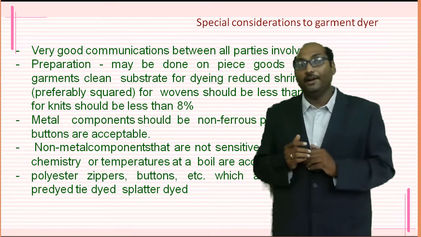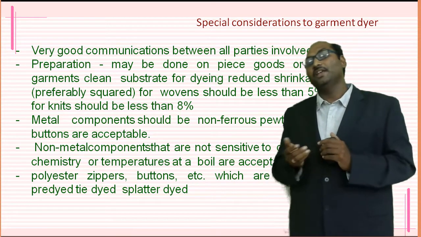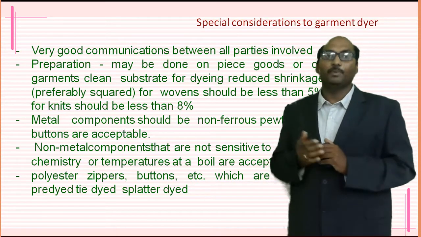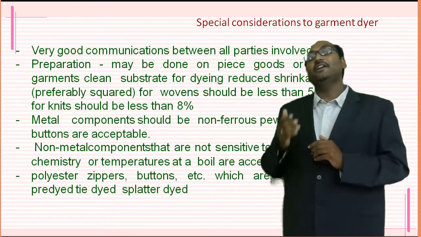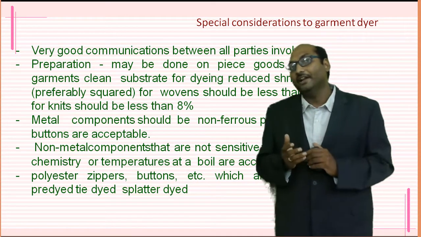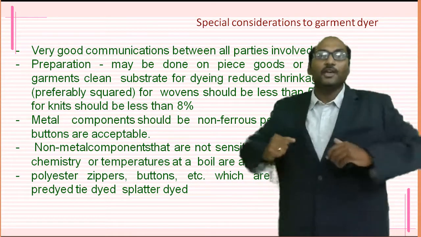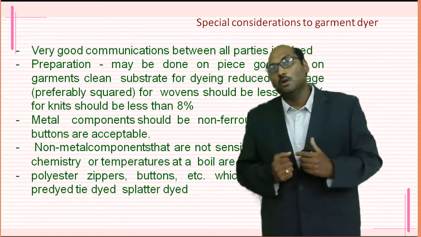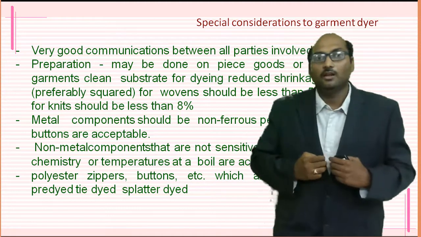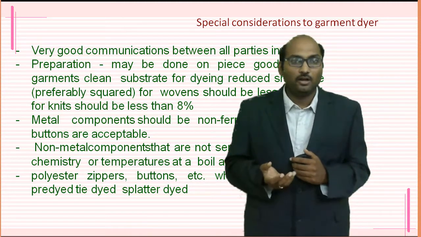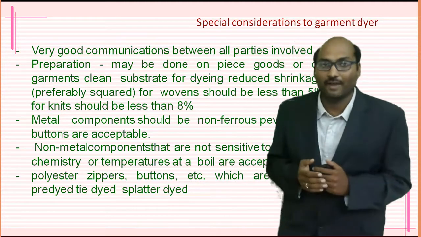Sometimes the dyeing is done at elevated temperatures, and these may create additional shrinkage in the fabrics such that the fit may not be very good. Whatever is made for an XL may be suitable for L. We need to consider that factor.